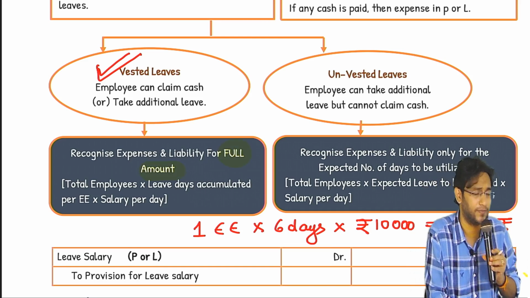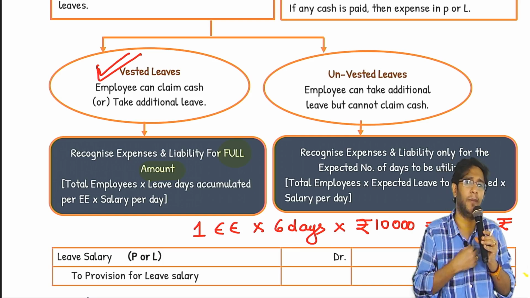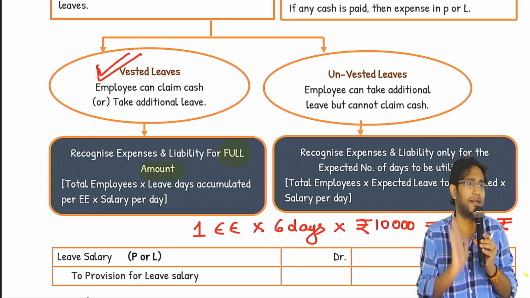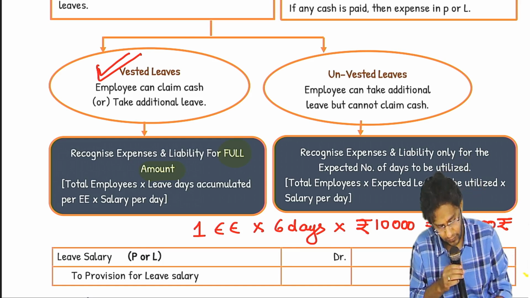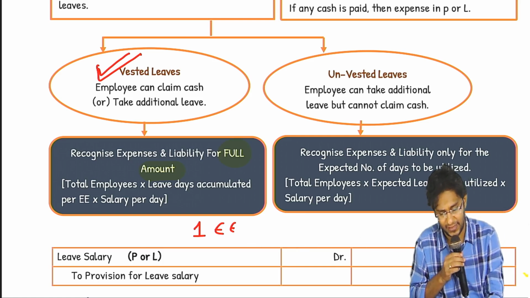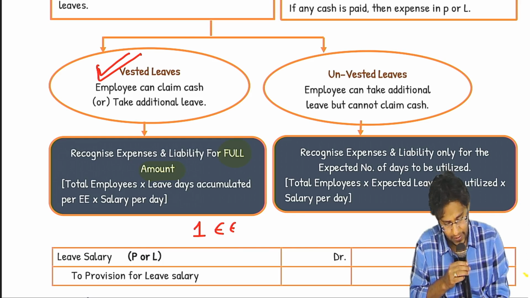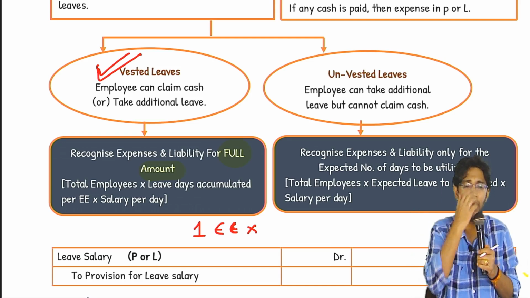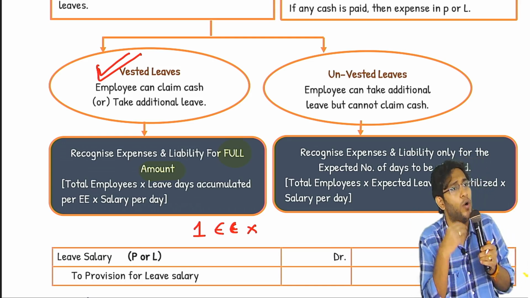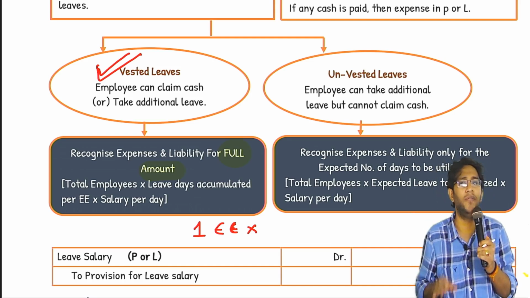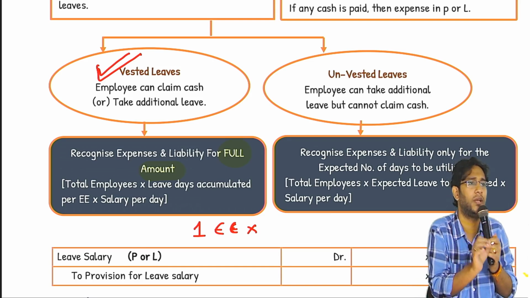Coming to the other case where it is unvested leave, employee cannot claim cash. In that case, the standard gives a small relaxation. It says is, an employee is eligible for 6 days because he worked extra 6 days. But you go and estimate, even though 6 days are carried forward, out of these 6 days, how many days is he expected to utilize in the next year? Only for that estimated days you should create a provision.